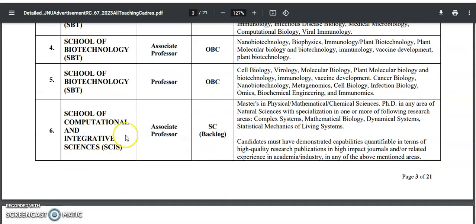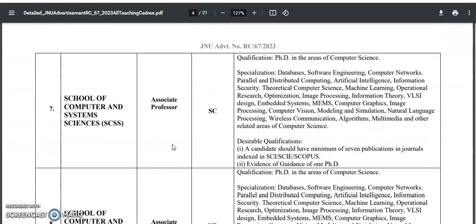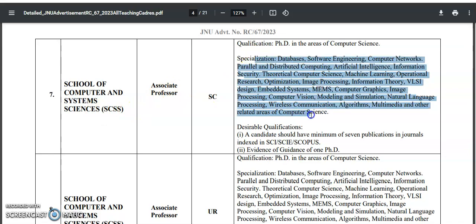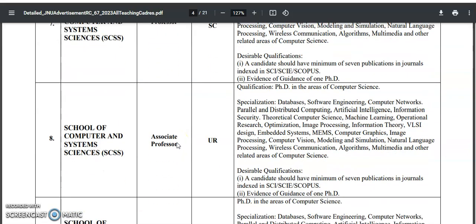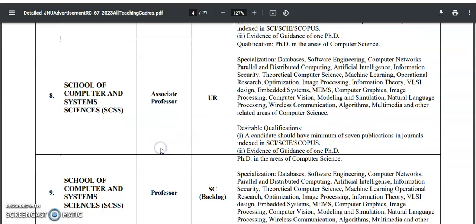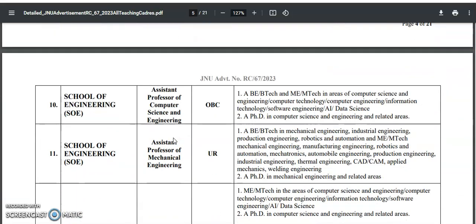In the School of Computation and Integrative Sciences, there is one associate professor vacancy under SC backlog. The same goes for Computer and System Sciences: if these specializations are required, you can check. In the School of Computer and System Sciences, for these specializations there is one associate professor vacancy, and for professor, for these specializations, there is one SC vacancy.